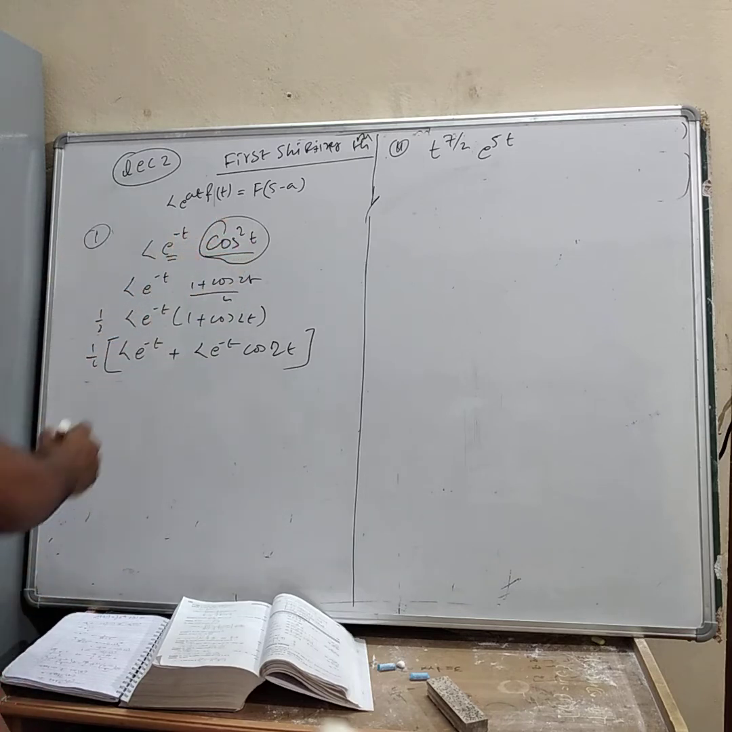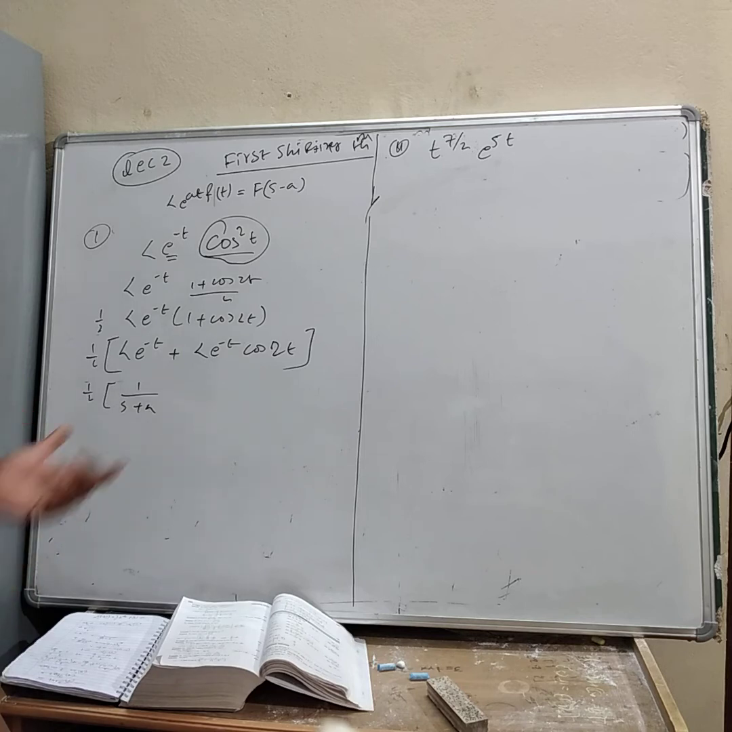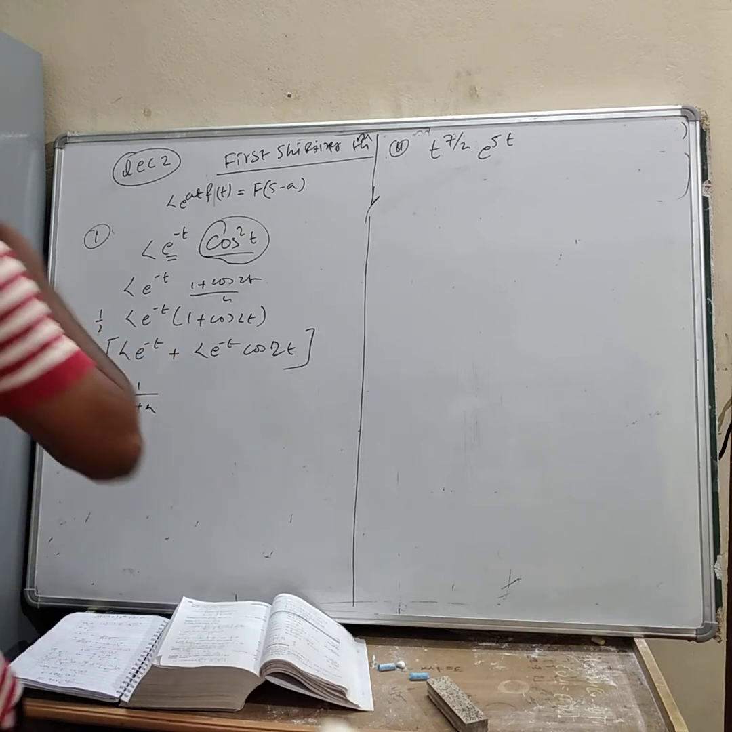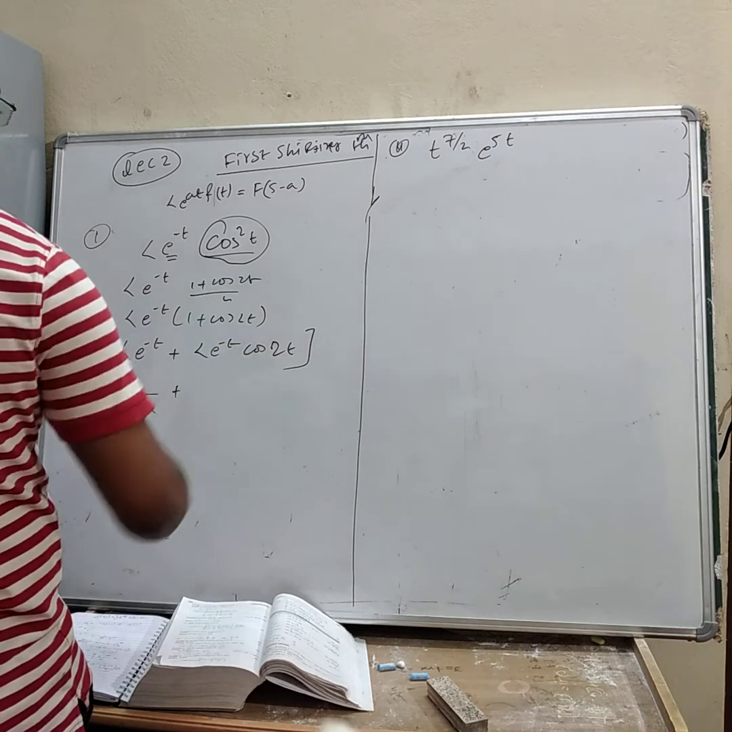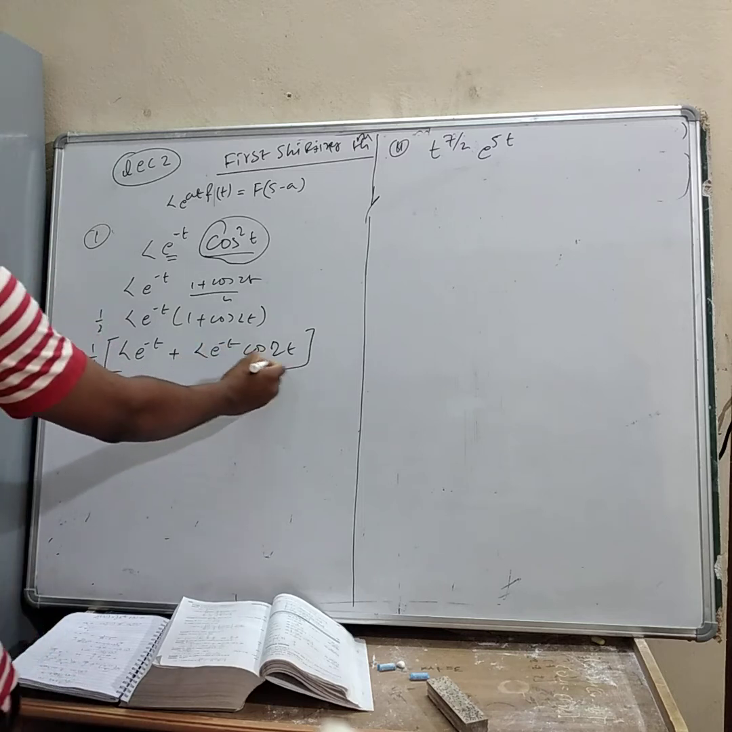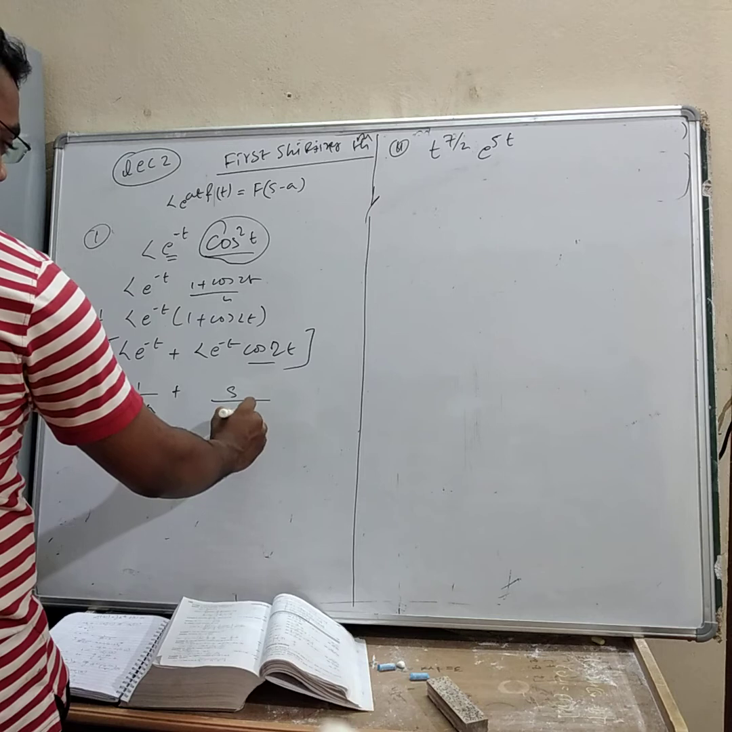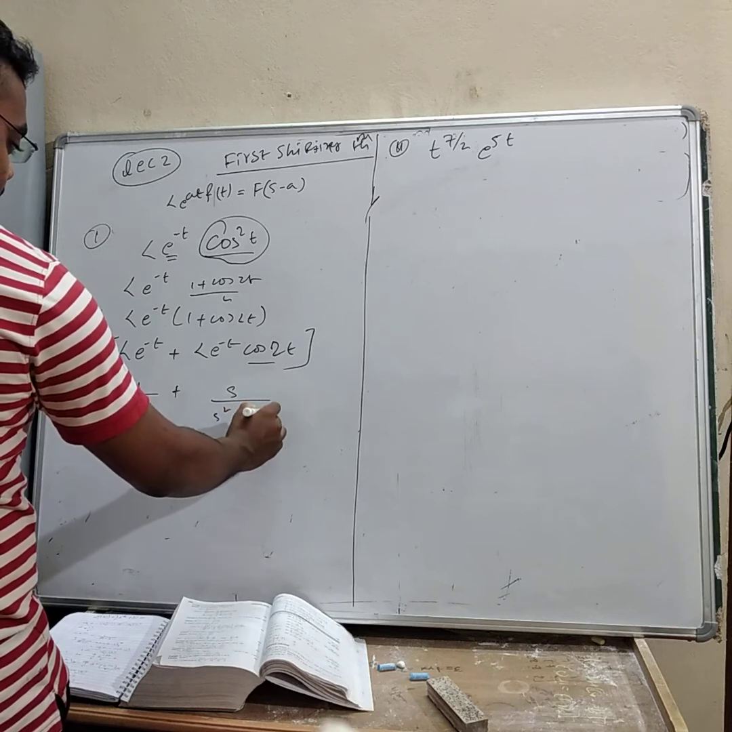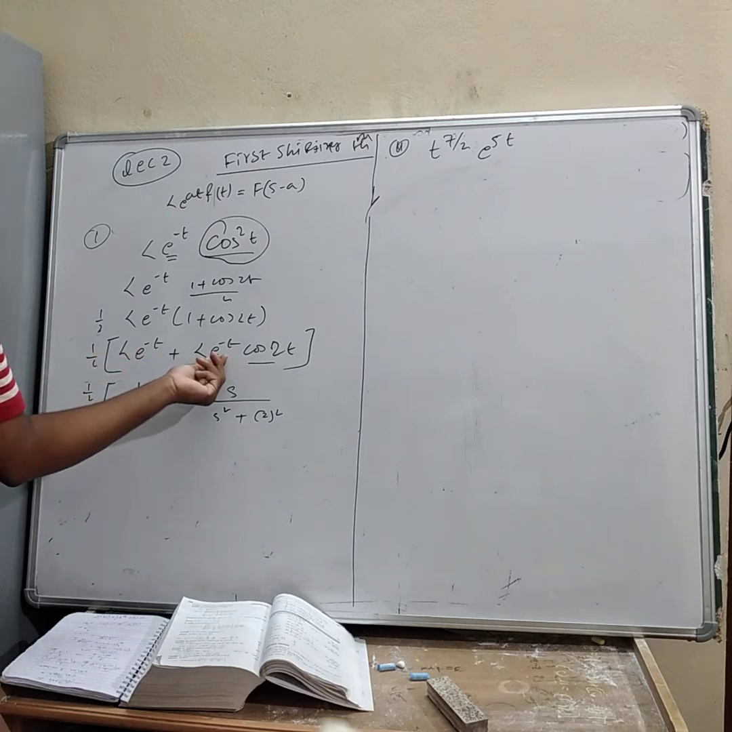Isn't it? So see, Laplace of e to the power minus t will be equal to 1 upon s plus a. I already discussed the formula of Laplace transformation in the basics of Laplace transformation. And here will be e to the power minus t cos 2t. First of all, you have to find the Laplace of cos 2t. So cos 2t will be equal to s upon s square plus 2 square, isn't it? And here will be e to the power minus t.